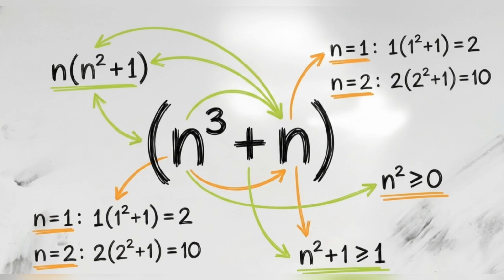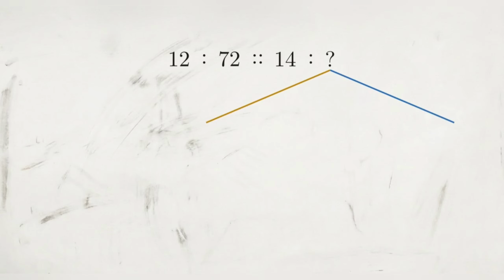Standard arithmetic won't always cut it. Competitive exams rely heavily on specific algebraic patterns like this, requiring you to look past surface-level numbers. Let's test this. Here is the problem. 12 pairs with 72. How does 14 pair? Pause the video and use the priority rule to choose between two completely valid logic paths.